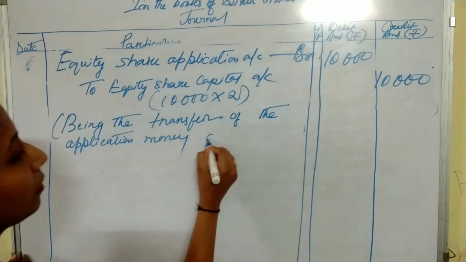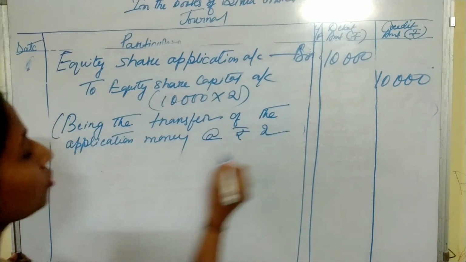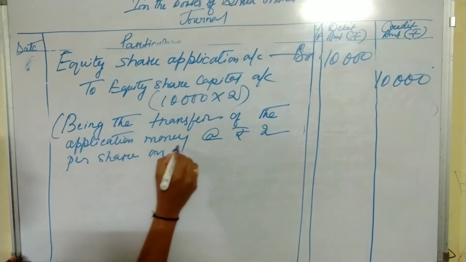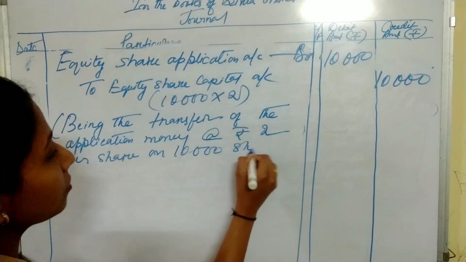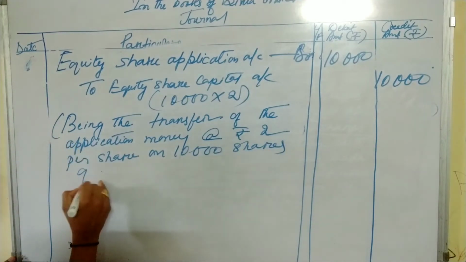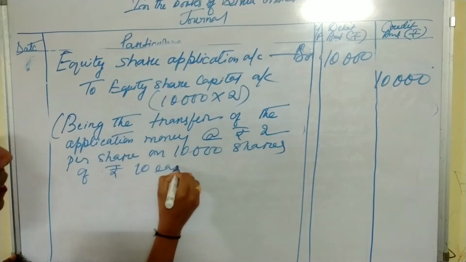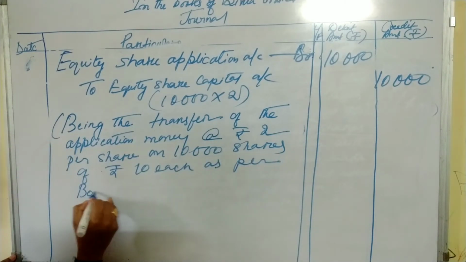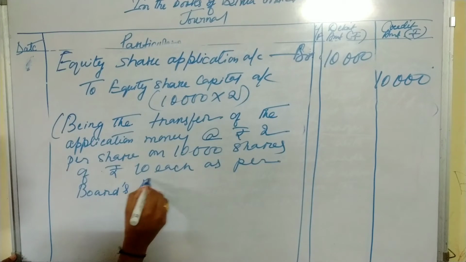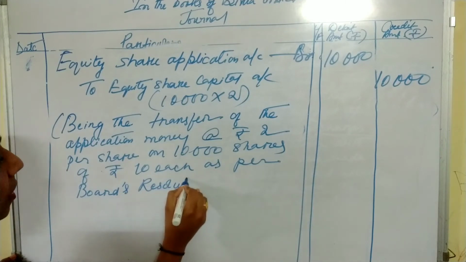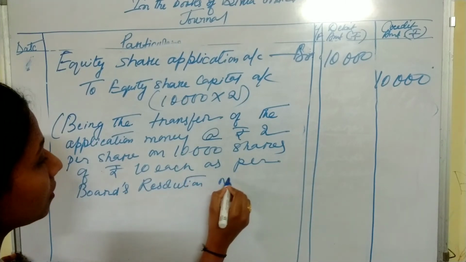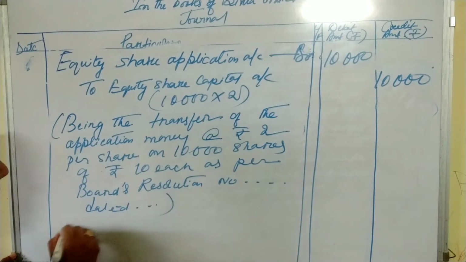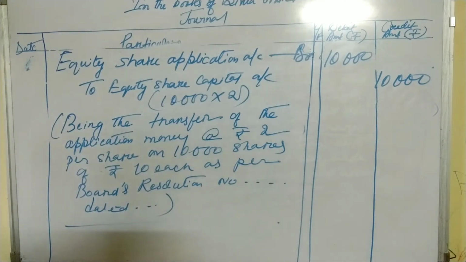Money at the rate of rupees 2 per share on 10,000 shares of rupees 10 each as per board's resolution number ... dated ... So this is the narration of our second entry.